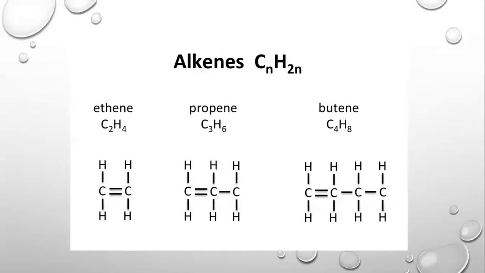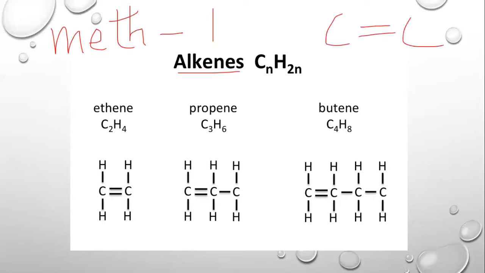Now, moving forward, we have the first three alkenes present. My question to you is, pause the video and think, why do we not have methene over here and we start the series by ethene? The answer to this question is that meth means one carbon atom. However, we just studied that alkenes have a carbon-carbon double bond as their functional group, as their identity.